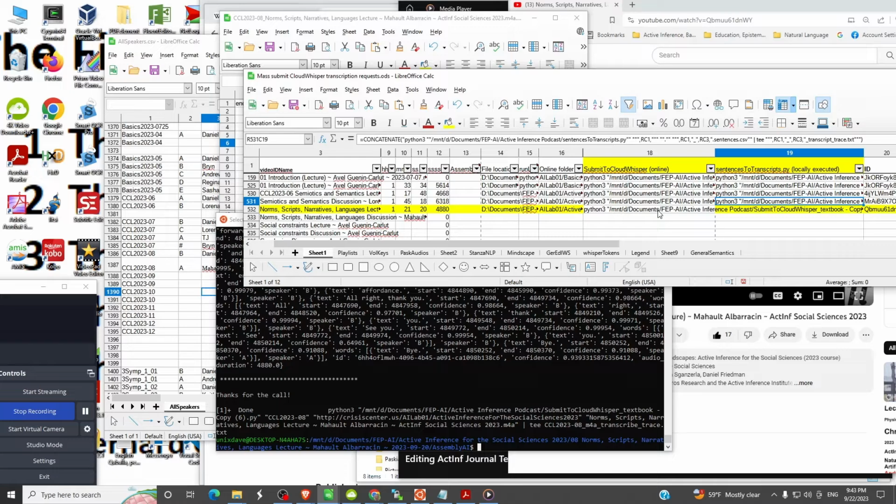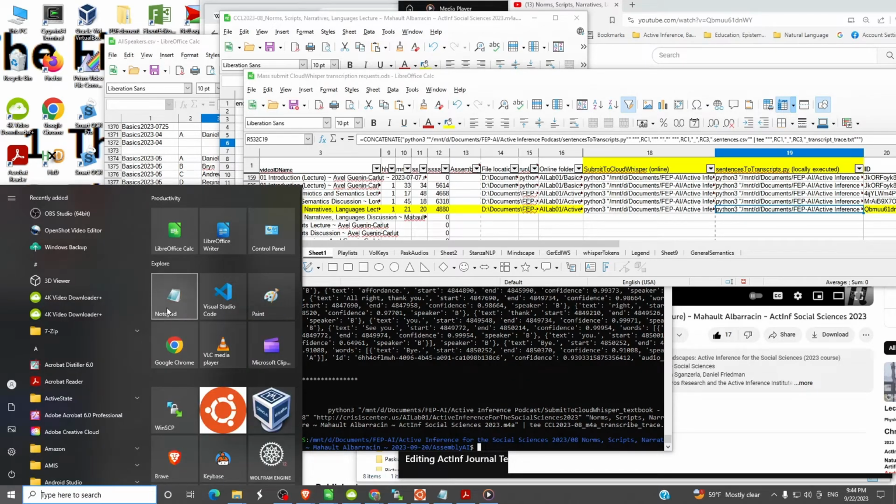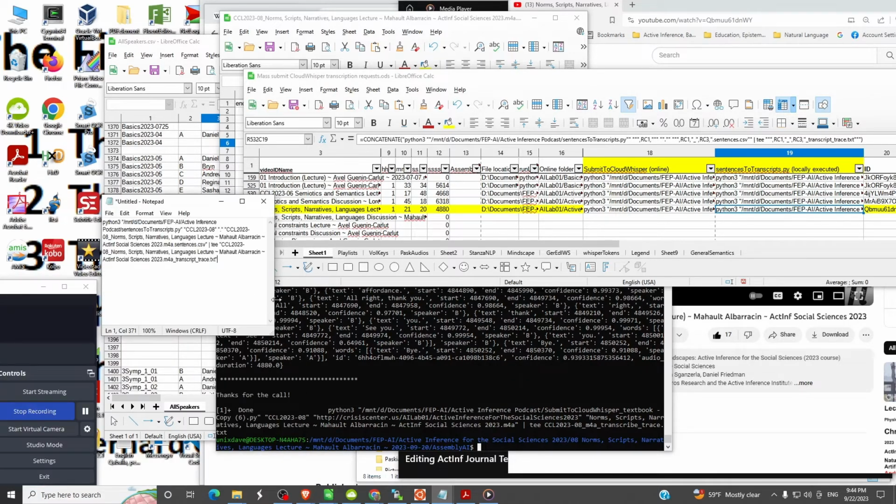So I'm going to take the same outline, the same functional, perhaps, that I used for the immediately previous video in this session. We're going to use a Python script, sentences to transcripts. I'll show you what that call will look like when we pass it to Linux.